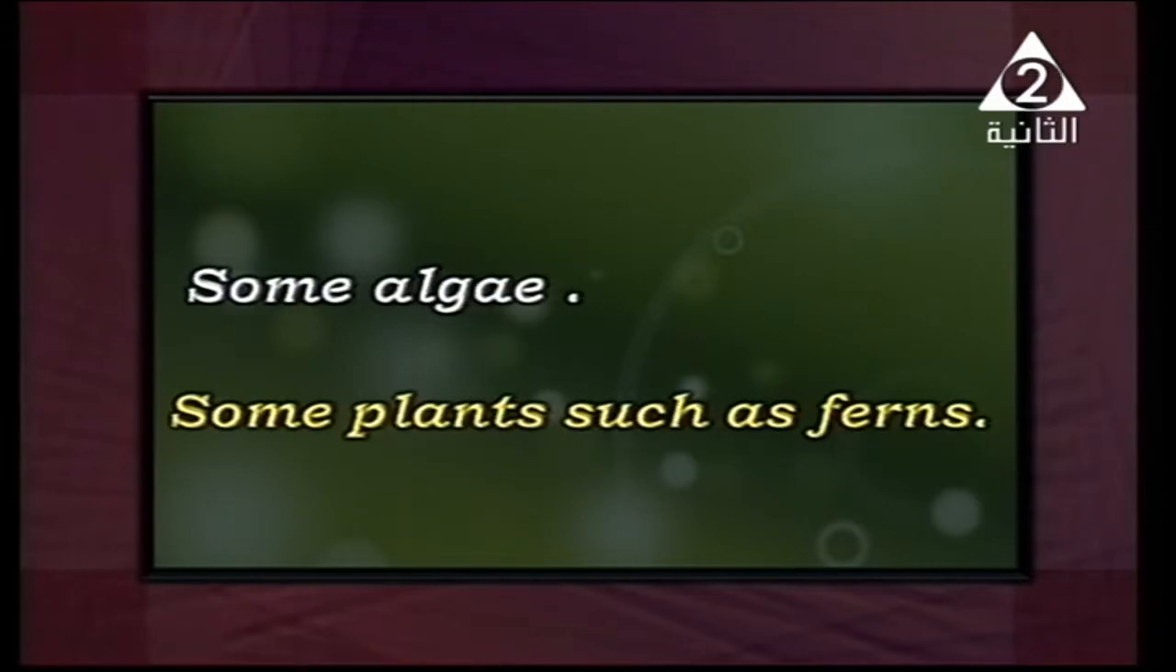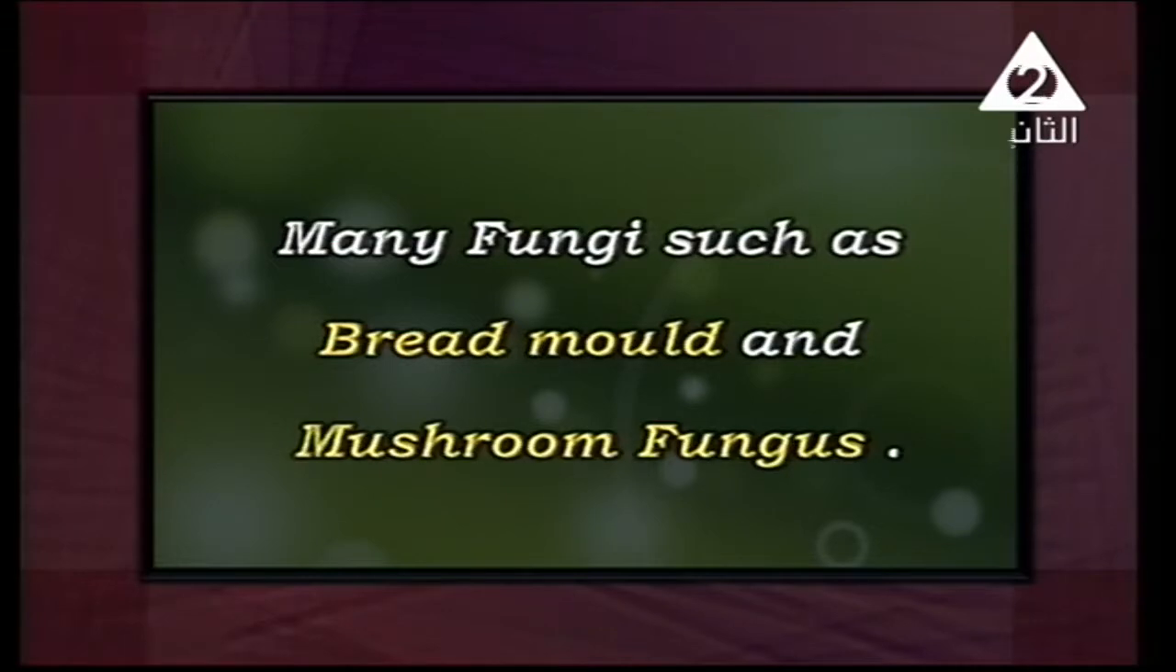What does ferns mean? For example, we have adiantum. Many fungi, such as bread mold fungus and mushroom fungus. Again, we have some examples like algae and plants such as ferns. Ferns are a type of plant that reproduces by spores. There is no seed formation inside this type of plant, which is called ferns. And most fungi, like bread mold fungus, mushroom fungus, and so on.